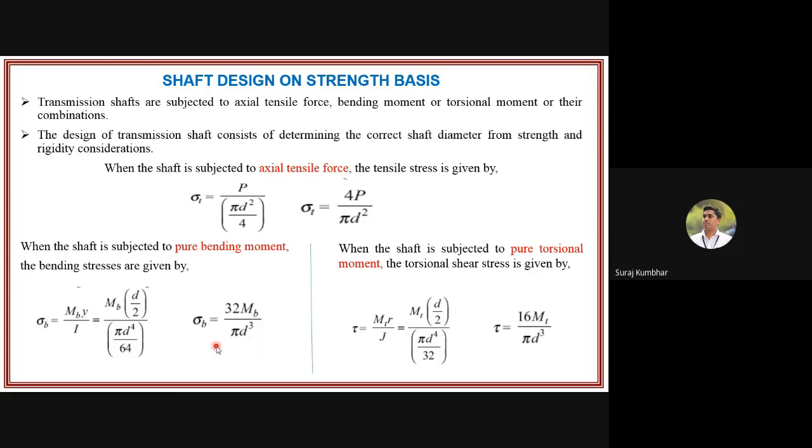While attempting the GATE exam, your formulas should be very clear. You should know each and every formula to find out the various parameters. So sigma b is 32 Mb upon pi d cube, and tau is equal to 16 Mt upon pi d cube. So that is how you can find out the pure torsional moment. When your shaft is under pure torsional moment, you can use this formula: tau is equal to 16 Mt upon pi d cube, where sigma b is equal to 32 Mb upon pi d cube.